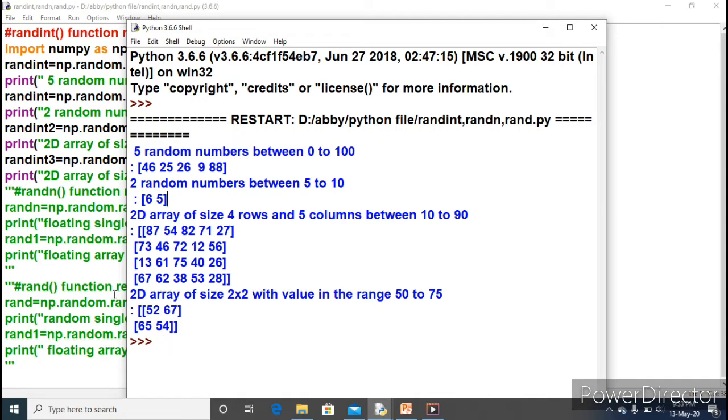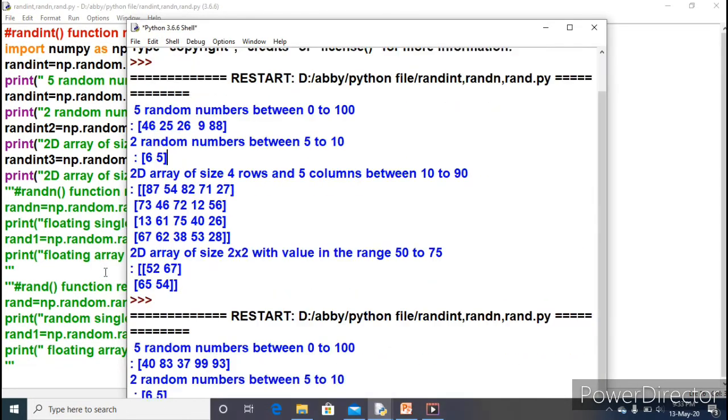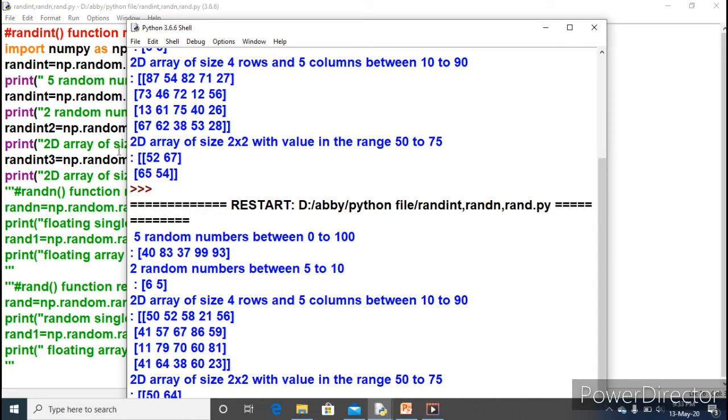So in this way you will be using the randint function, and again you will run the program, then again you will be getting a different set of values. Just look at here, another set of values has returned. So the random function is used to generate random numbers, and whenever you execute the random function program, again and again it will produce different sets of values. This should be clear in your mind.